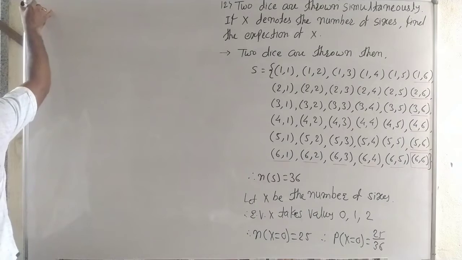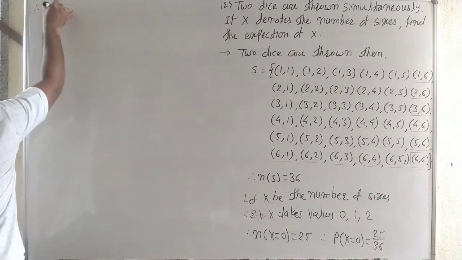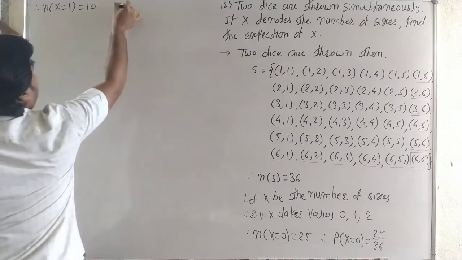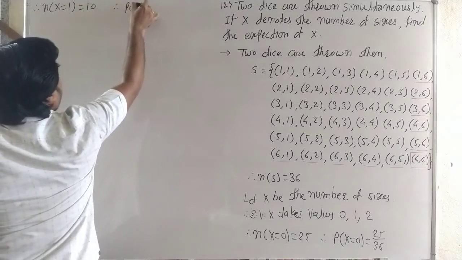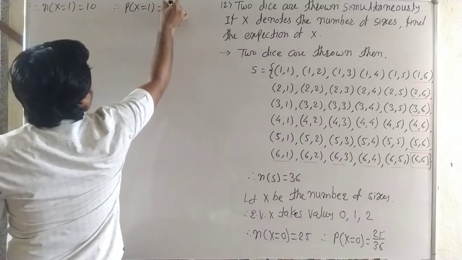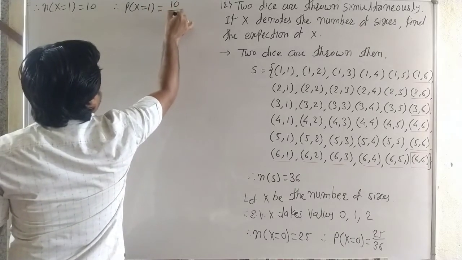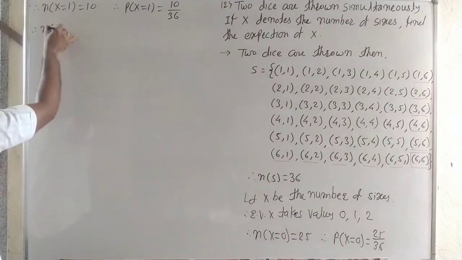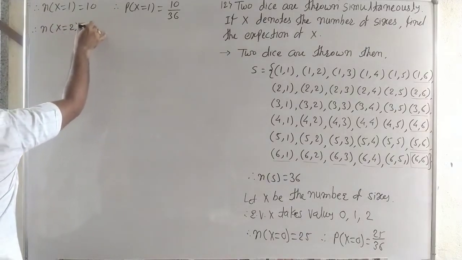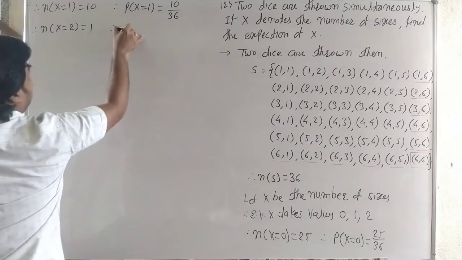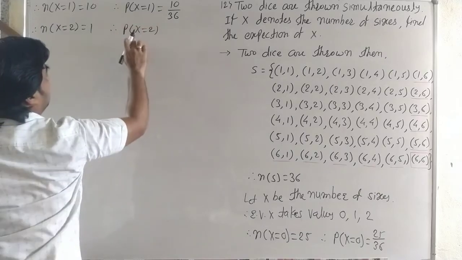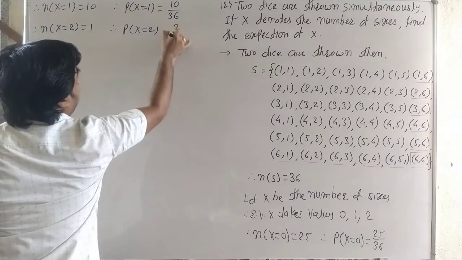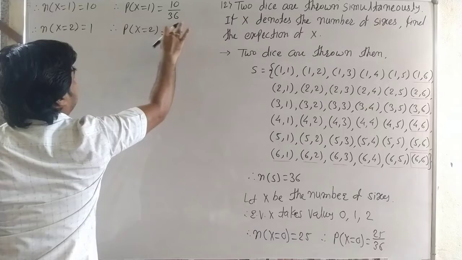Now the number of X equal to 1 is 10. Therefore the probability of X equal to 1 is 10 by 36. And last, the number of X equal to 2 is 1. Then the probability of X equal to 2, that means two 6s, is 1 out of 36.